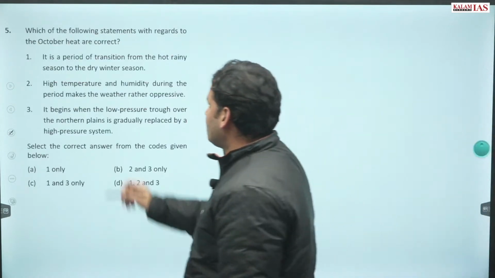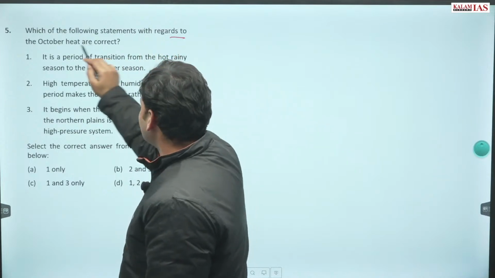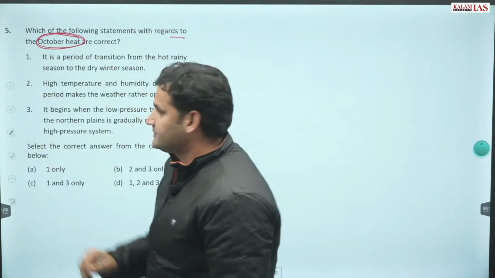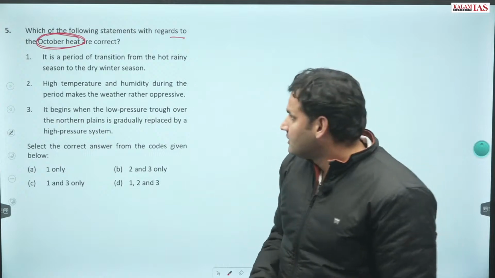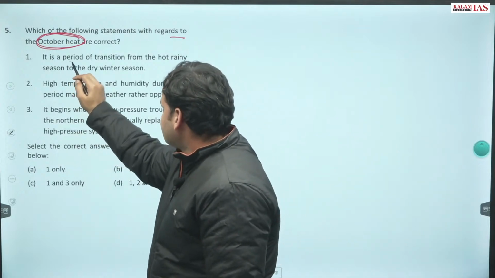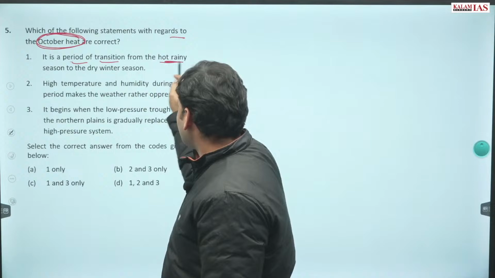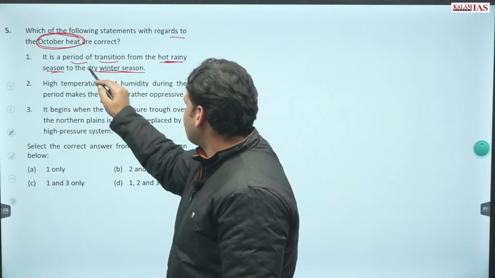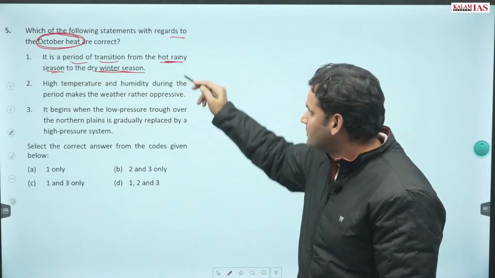Question number 5. Which of the following statements with regards to October heat are correct? It is a period of transition from the hot rainy season to the dry winter season. Yes, this is true.